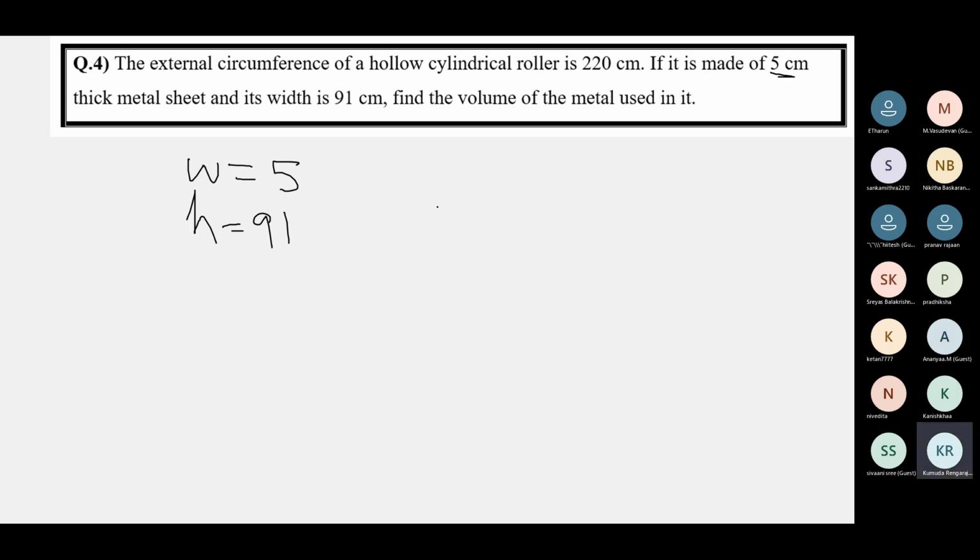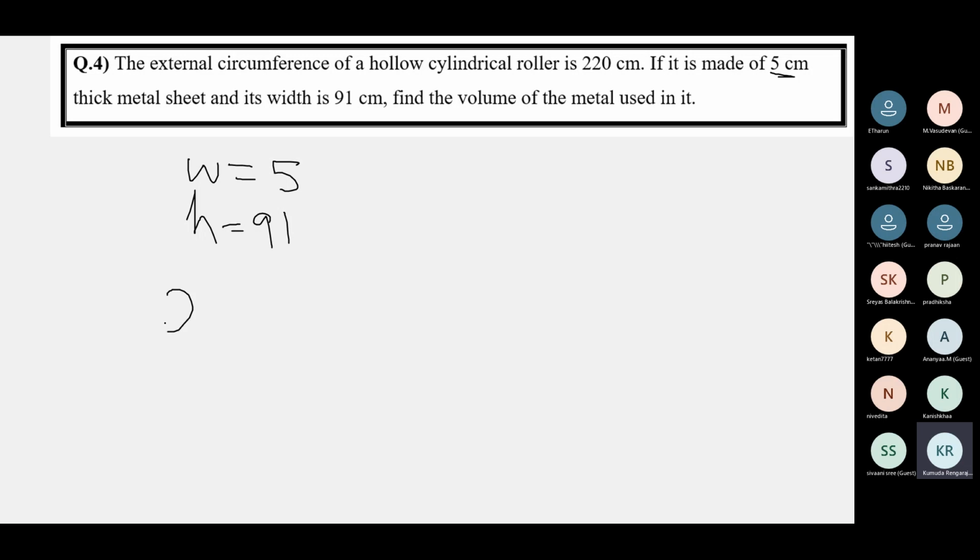Now the external circumference. The cylindrical roller has two rings, one on the top and one at the bottom. The rings have two circles in them, one inner circle and one outer circle, which is why external circumference. The rings are made up of two concentric circles. So whose circumference? The external circumference, not the circumference of the inner circle, but the circumference of the outer circle.